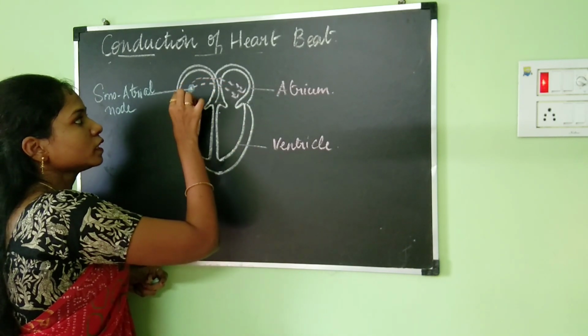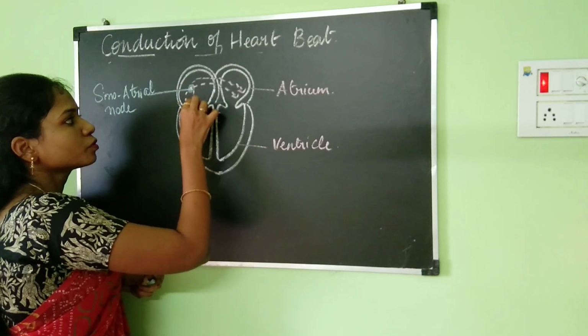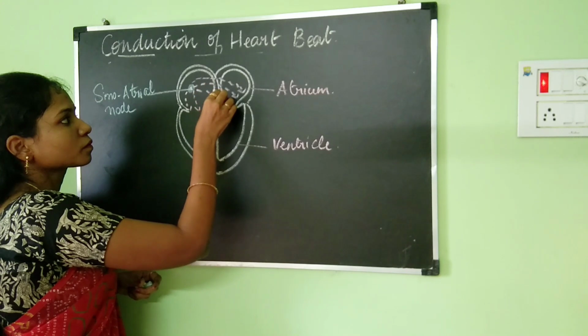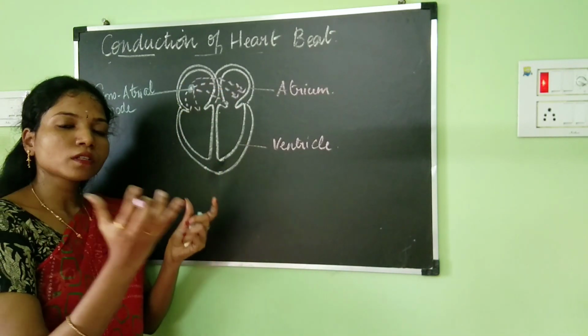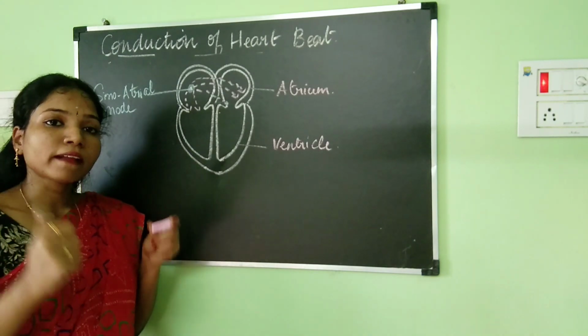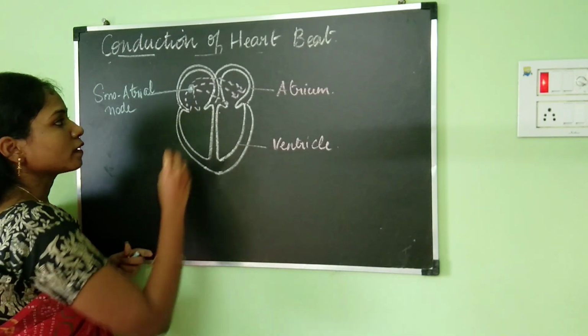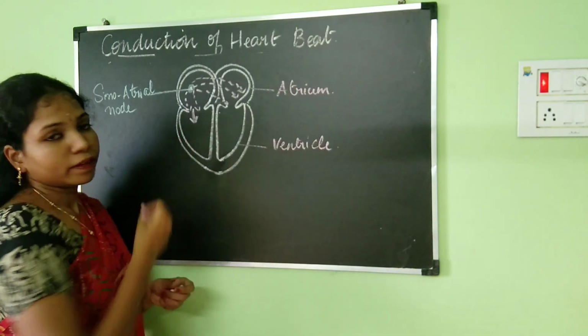The impulse starts moving across the entire auricles, and then the auricles will contract. When the auricles contract, they push the blood into the ventricles.